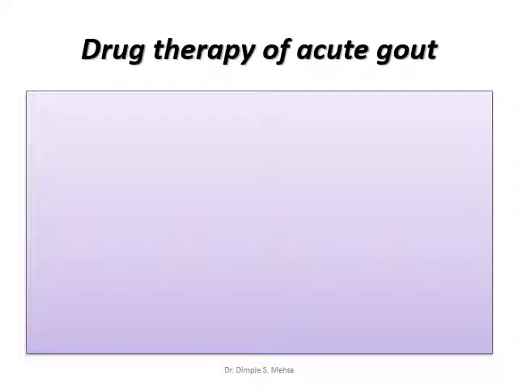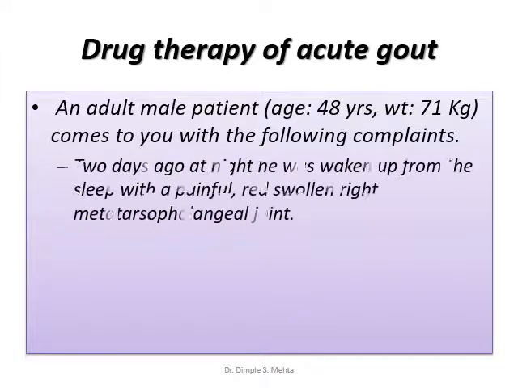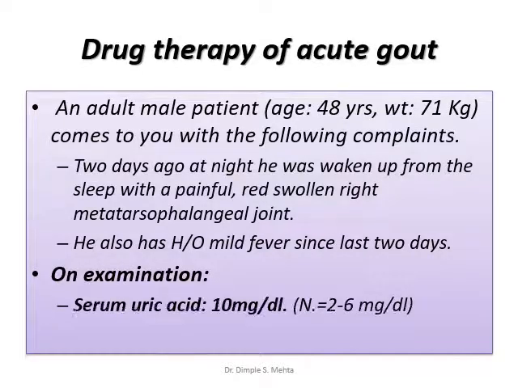Now let us focus on drug therapy of acute gout. We have seen this patient, an adult male patient, 48 years, 71 kg, who comes to you with the following chief complaint. 2 days ago, he was woken up from sleep with a red swollen right metatarsophalangeal joint. He also has history of mild fever since last 2 days. On examination, you have judged that this is a case of gouty arthritis. You looked for serum uric acid level and you found it to be 10 milligram per deciliter. So this is a case of acute gout.